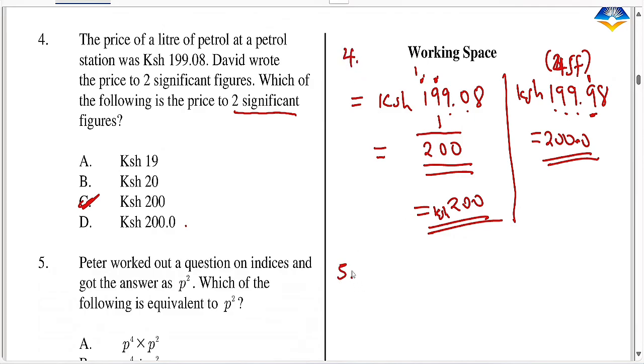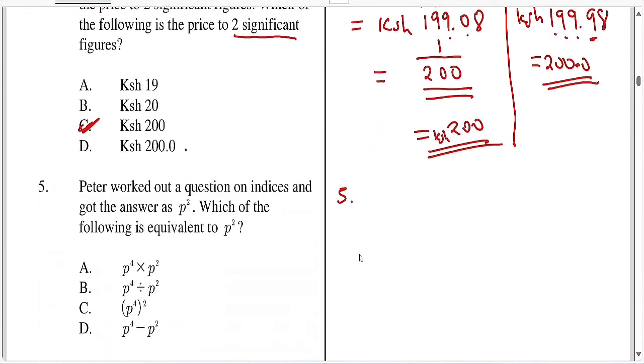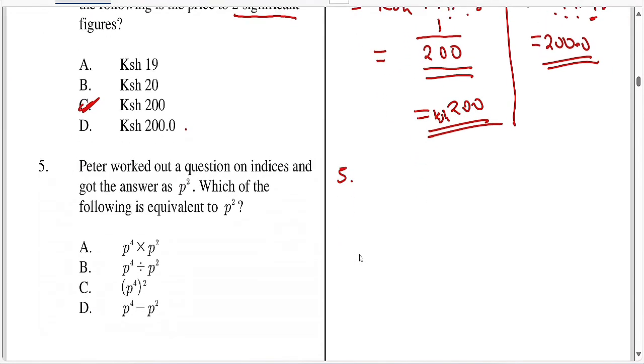Question 5. So question 5 umeulizwa Peter Parker, Spider-Man. Peter worked out a question on indices and got the answer as p squared. Which of the following is equivalent to p squared? So ukiona hapo na choices. So which one is equivalent to p squared?